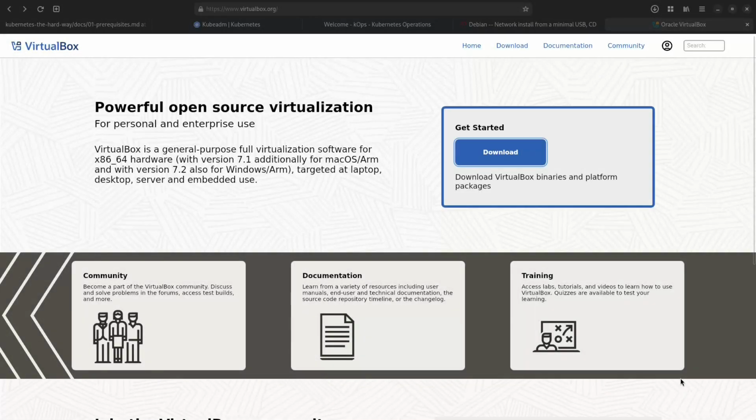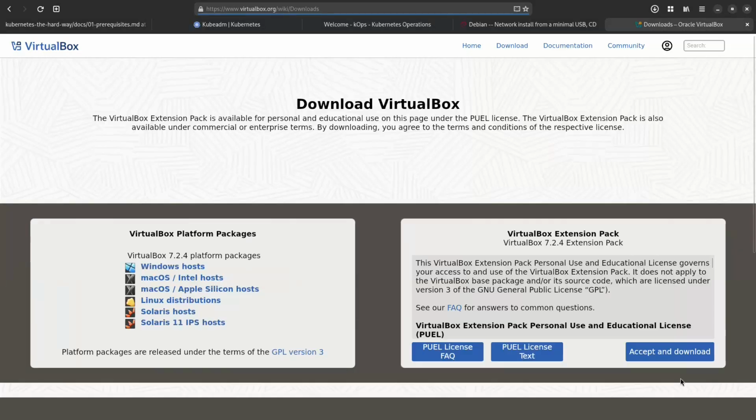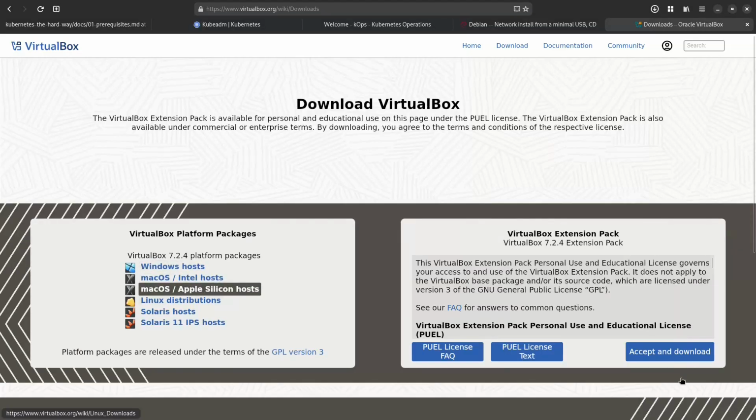Before we move on further, you have to download and install VirtualBox on your computer. You can go on this page and click on download. You can select your preferred operating system here and install it.